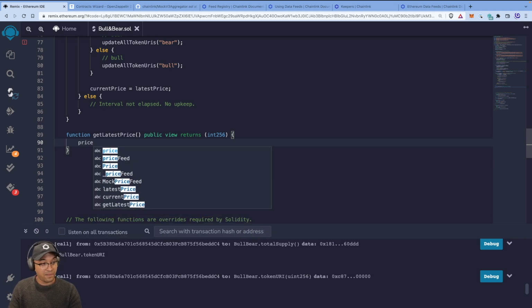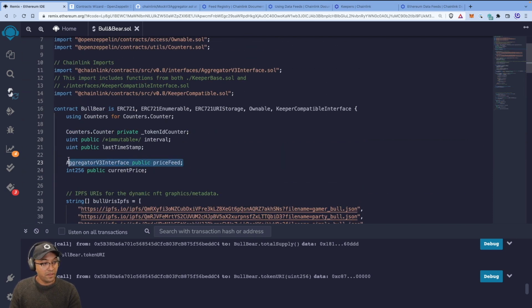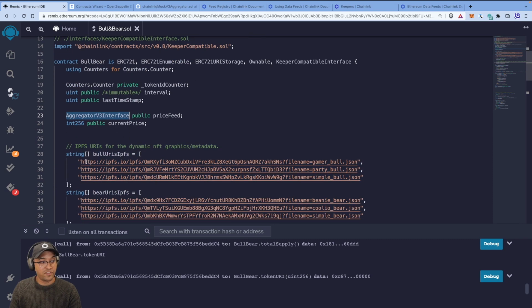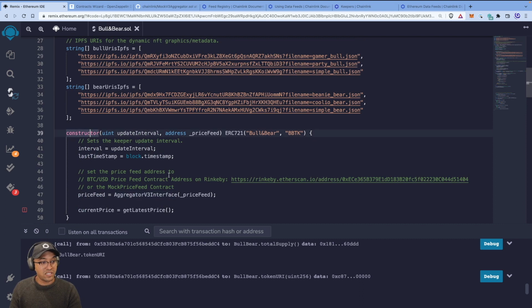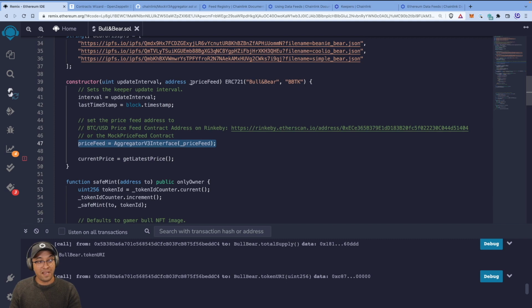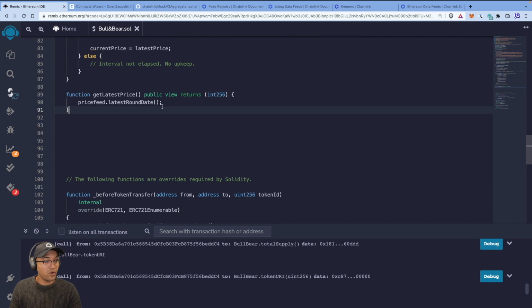So basically what ends up happening here is we call the price feed dot latestRoundData. That's pretty much all we need to do. Now, price feed, don't forget, is a state variable. Here it is, right? It's of the type AggregatorV3Interface. And in our constructor, we instantiated price feed with the address that we pass in. So we could pass in that one, or we'll pass in a test or a mocking one shortly. Okay, so all we're doing is calling latestRoundData on that.